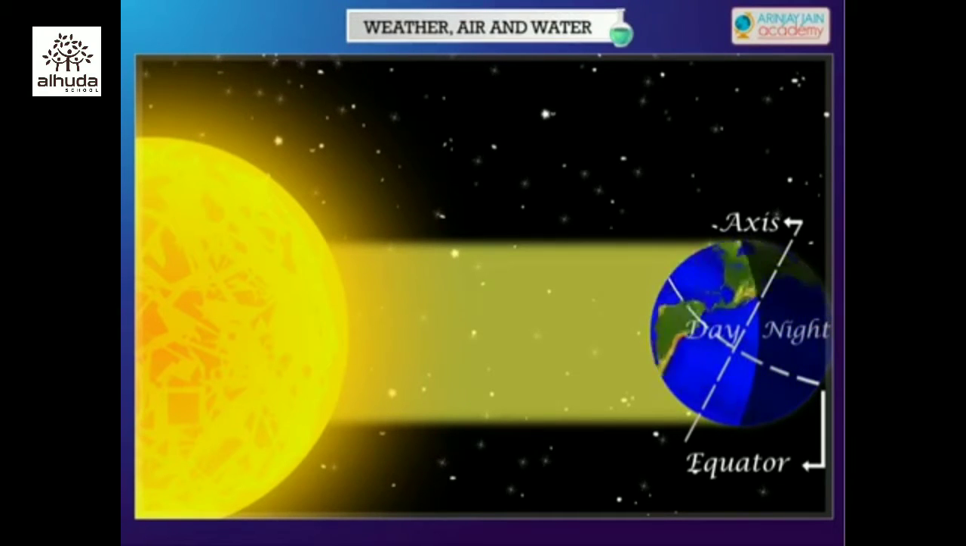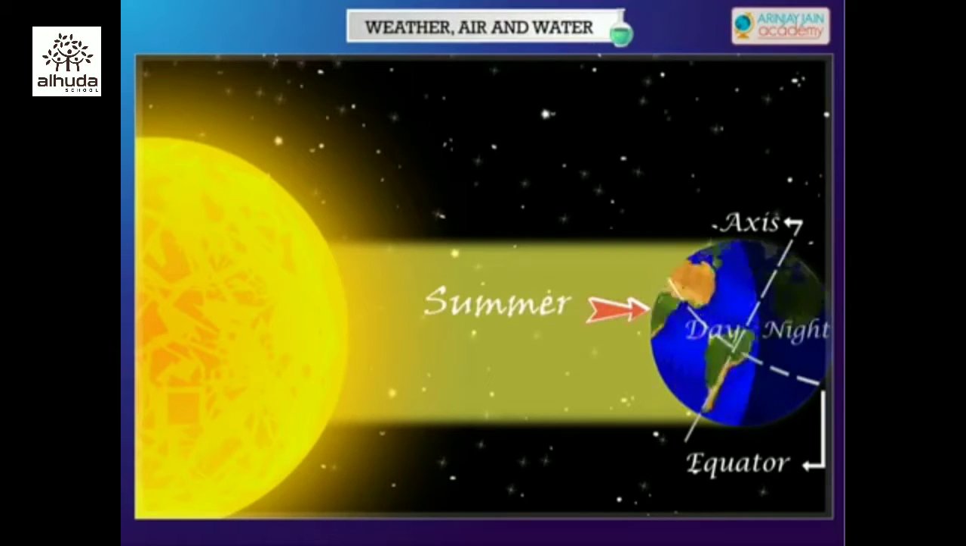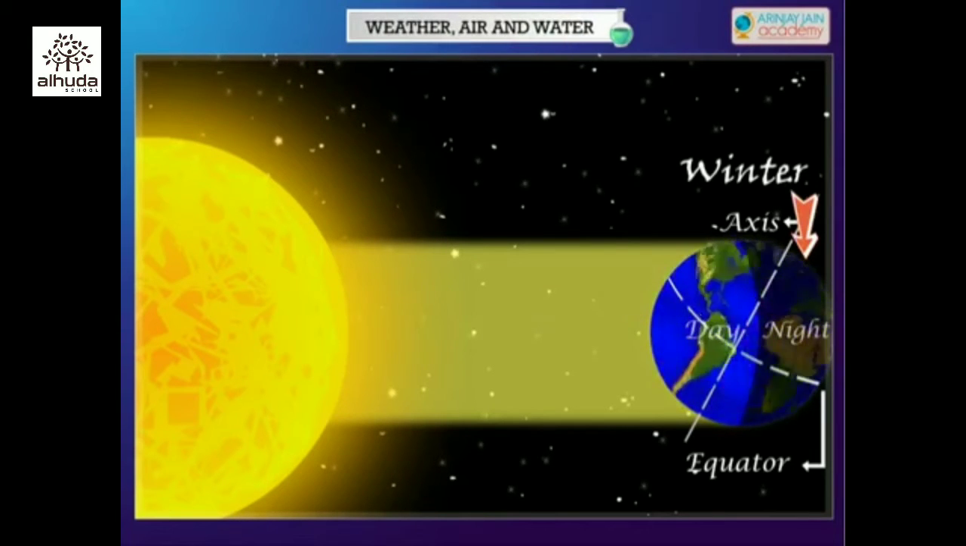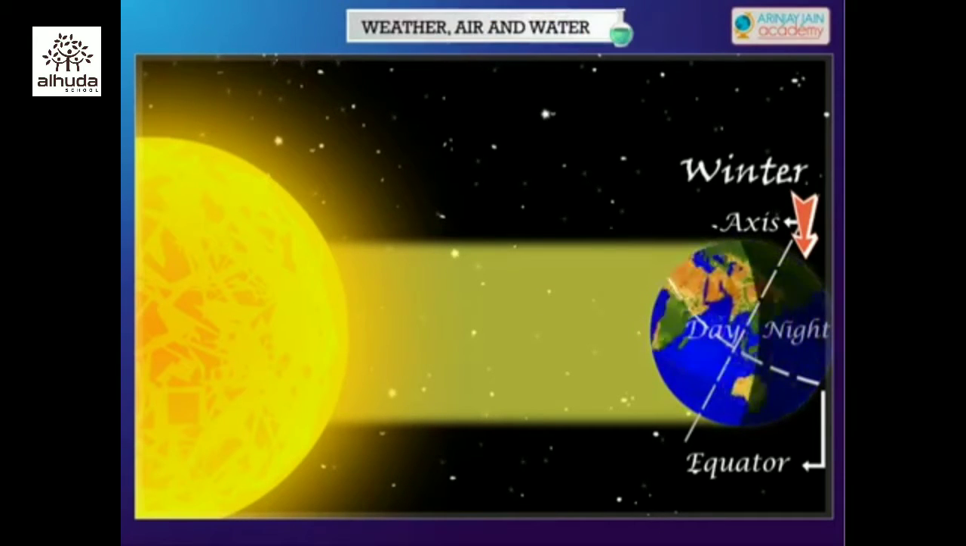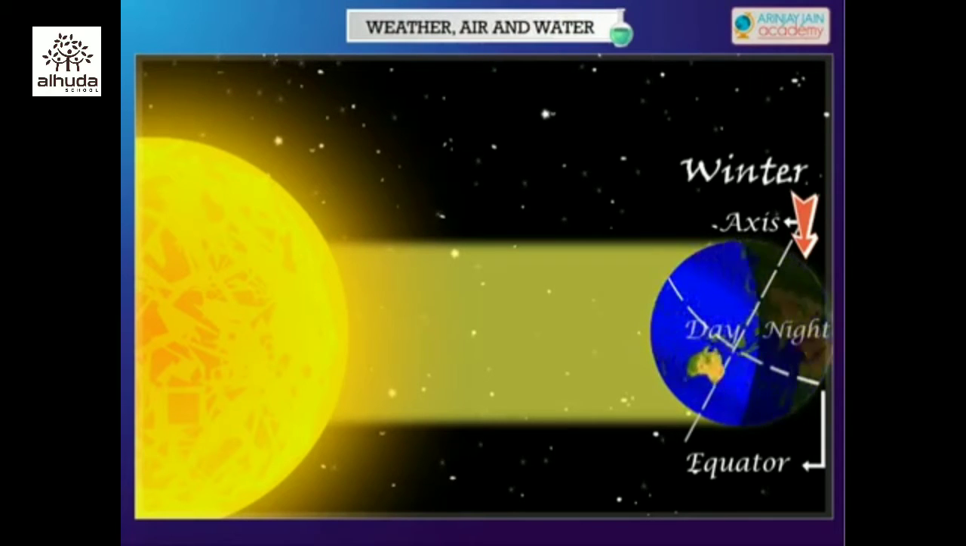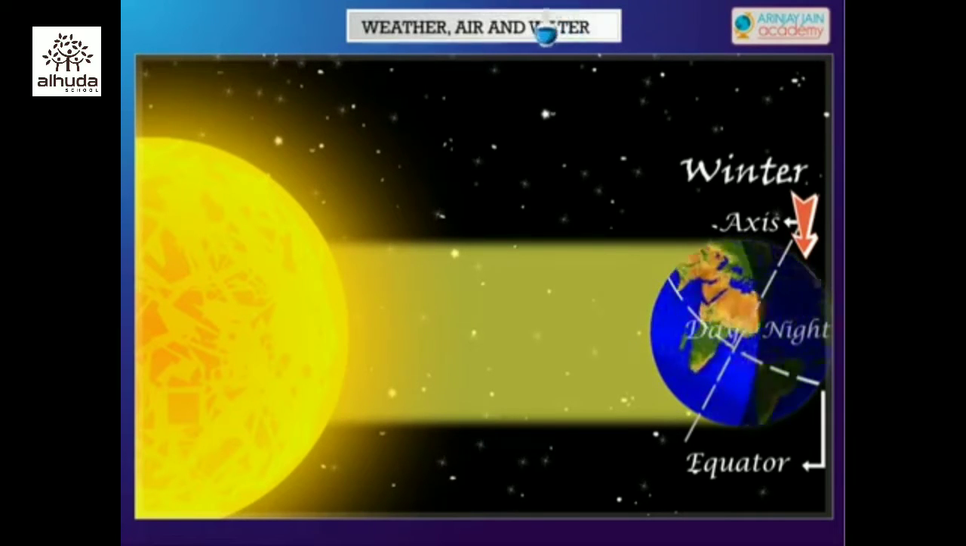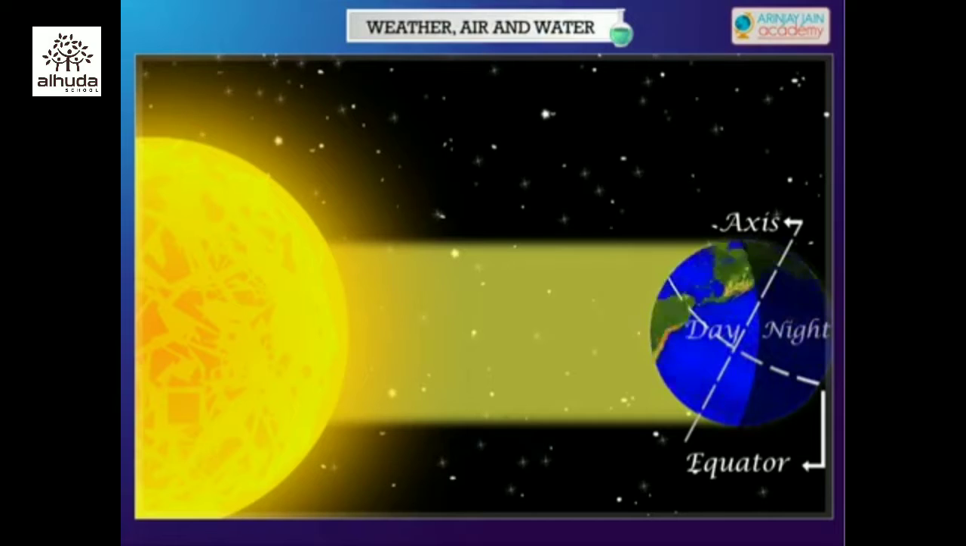The earth is tilted at an angle to its axis. While orbiting the sun, one hemisphere is close to the sun and the other hemisphere is away from the sun. The part that is closer to the sun has summer. The part away from the sun has winter. The part that has summer also has longer and warmer days.